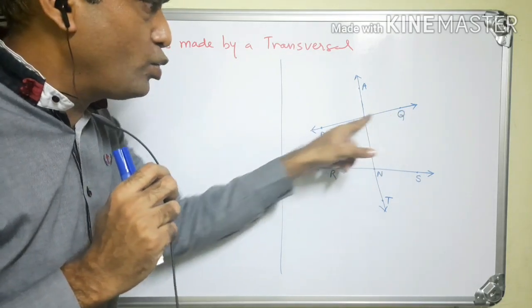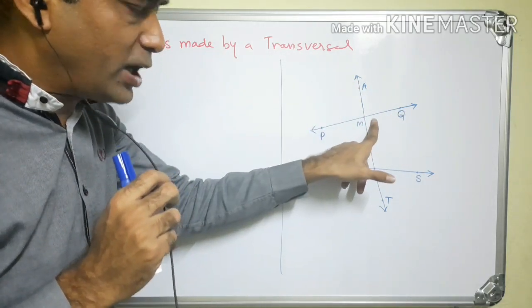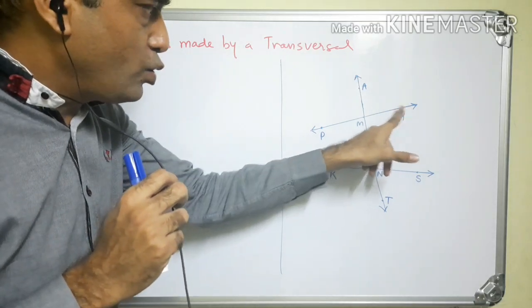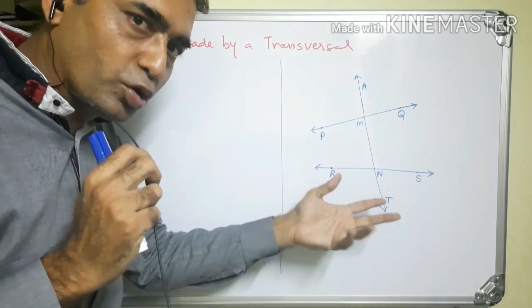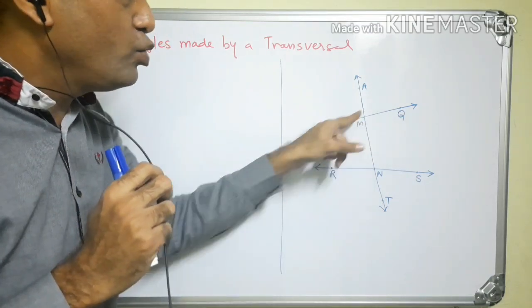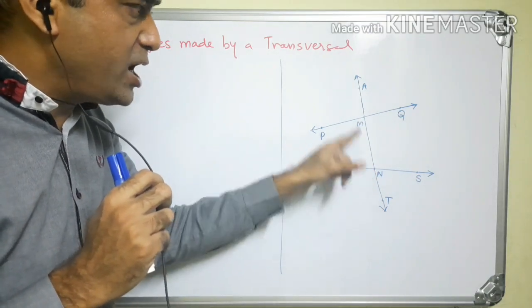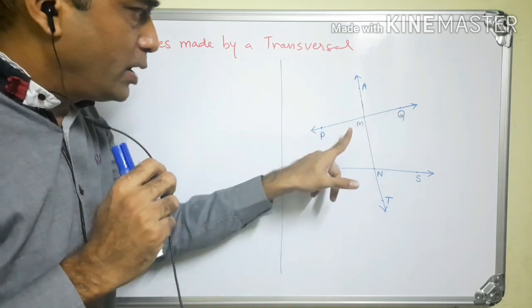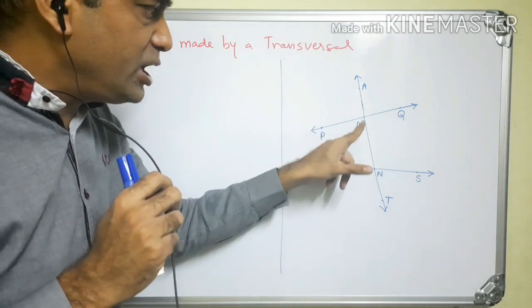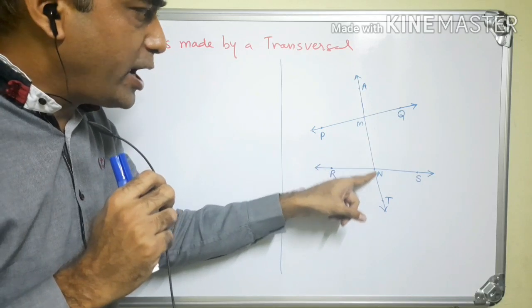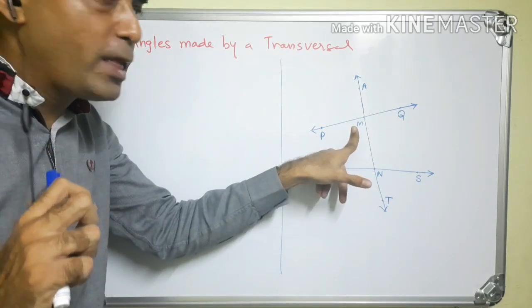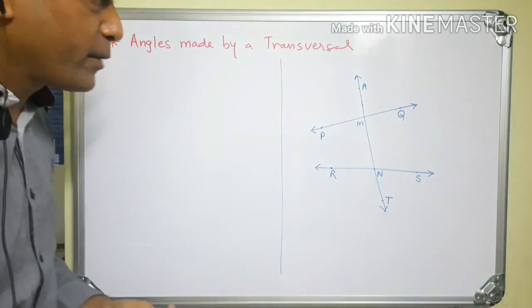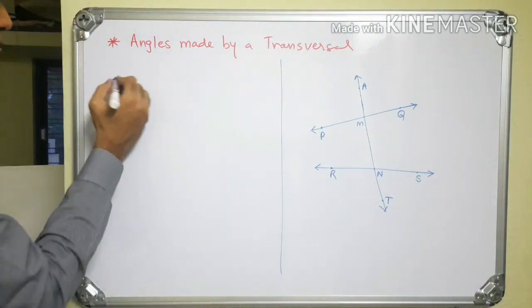AMQ or QMA. The third angle will be QMN or QMT. Both names are correct. QMN or NMQ. And the fourth angle will be PMN or NMP. These are the 4 angles formed at point M. Let me write their names.